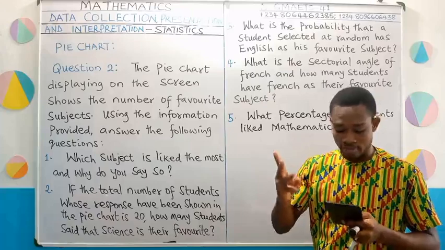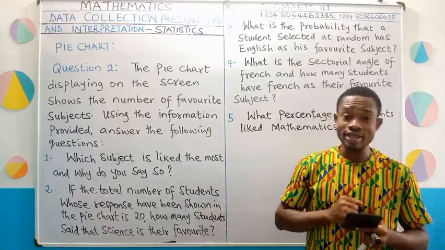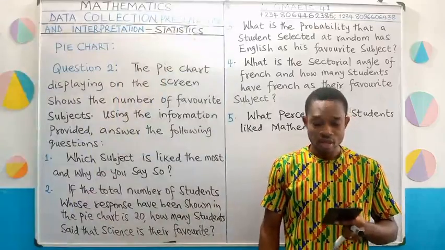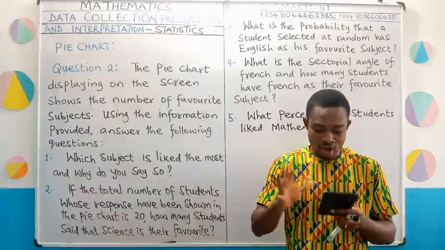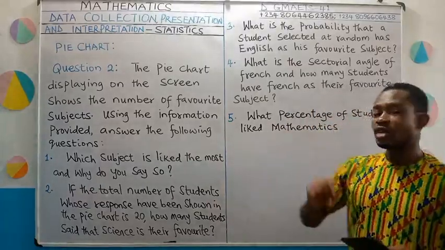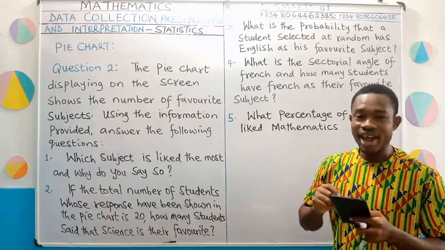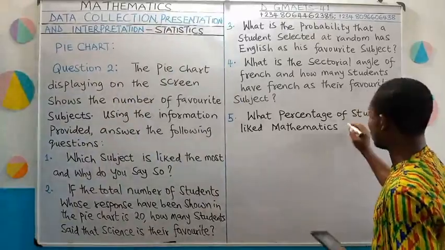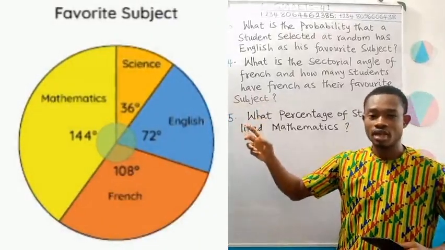Question number 3. What is the probability that a student selected at random has English as his favorite subject? Question number 4. What is the sectorial angle of French and how many students have French as their favorite subject? Then question number 5. What percentage of students liked mathematics? So these are the 5 questions we are going to answer using the pie chart displaying on the screen. Are you ready for that?